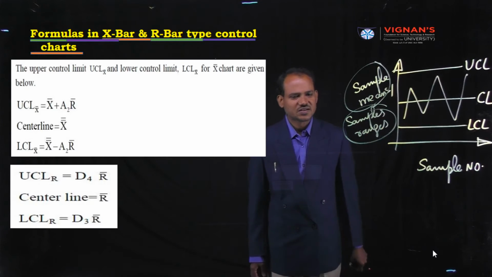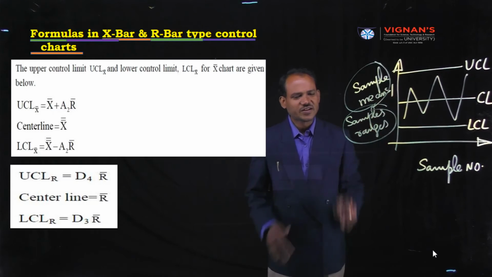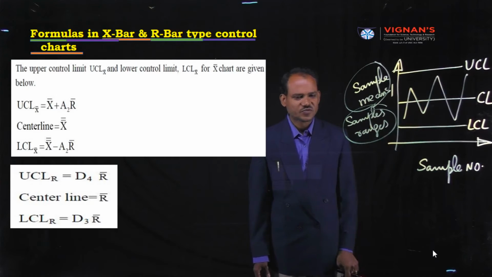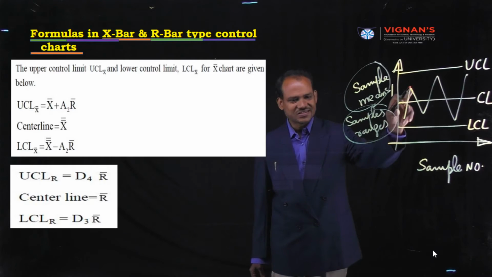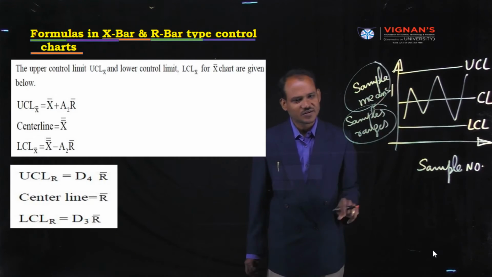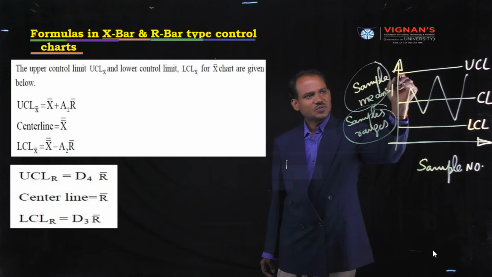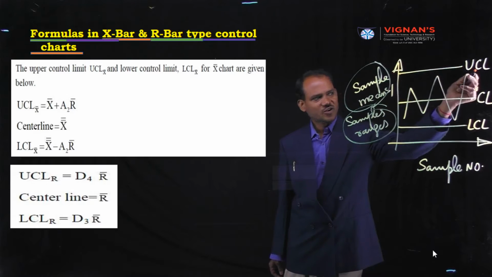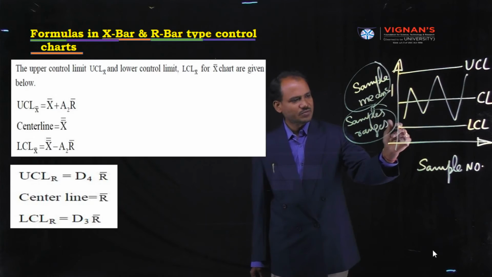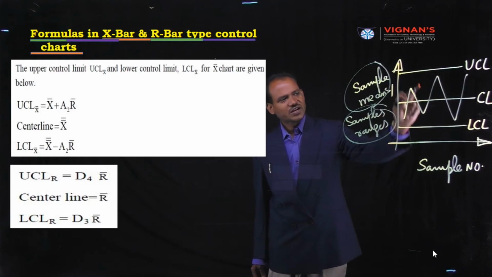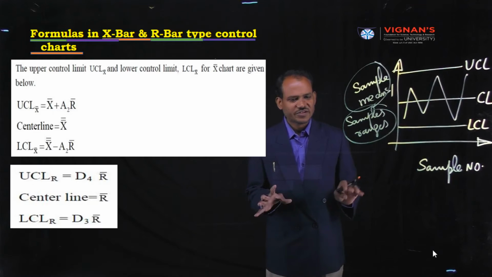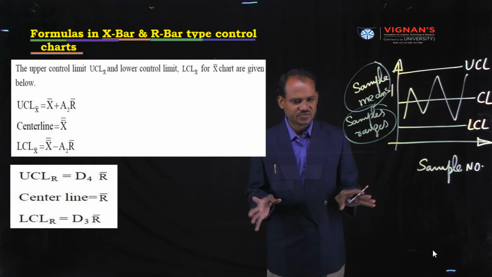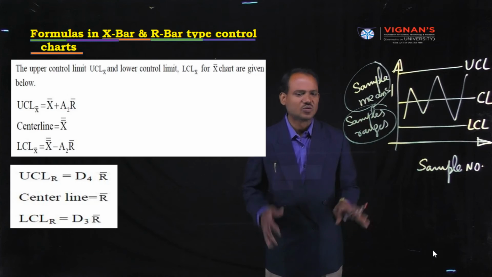From this diagram it is observed that the manufacturing process is under control. Why is it under control? Because the maximum allowable quality characteristic is UCL and the minimum is LCL. If the curve lies between UCL and LCL, then we can say the process is under control.